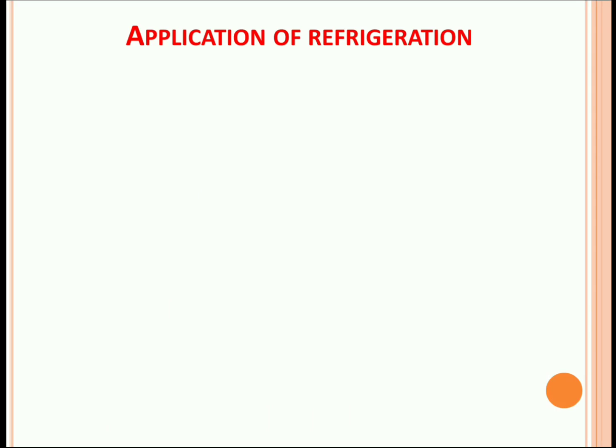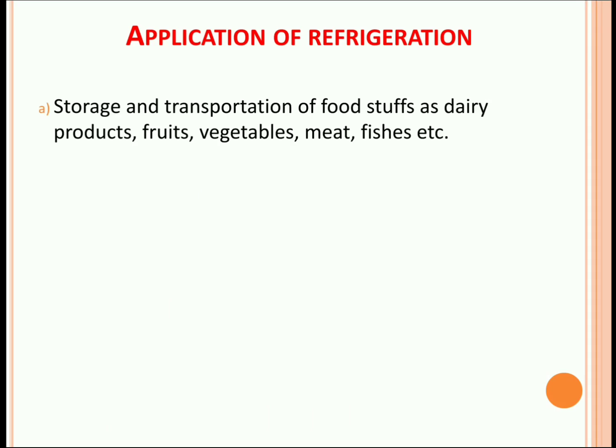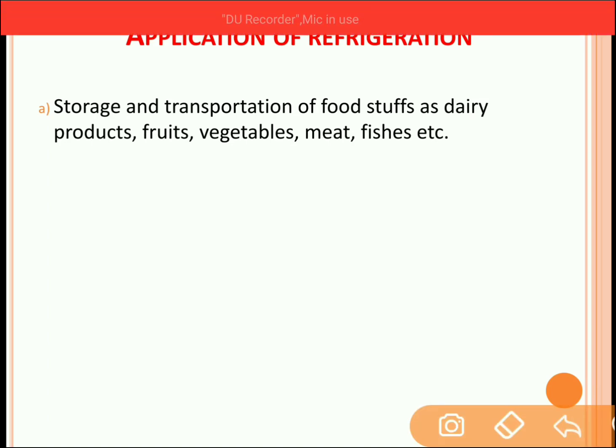Application of refrigeration. It is used in storage and transport of foodstuff such as dairy products, fruits, vegetables, meat and fishes. Which is very common, that refrigerator is used to cool certain products so that they won't degrade during the transportation. So these products are dairy products, fruits, vegetables and meat.